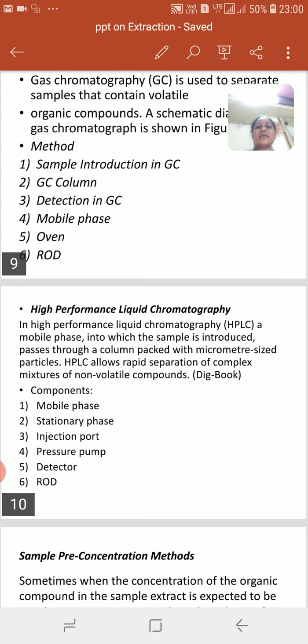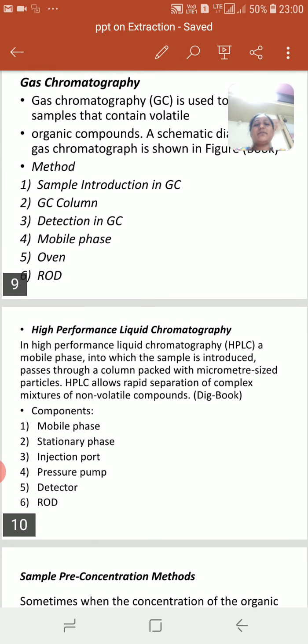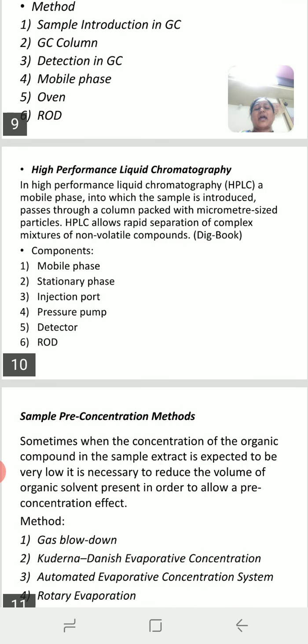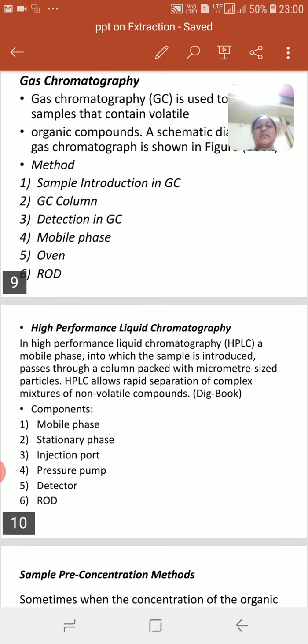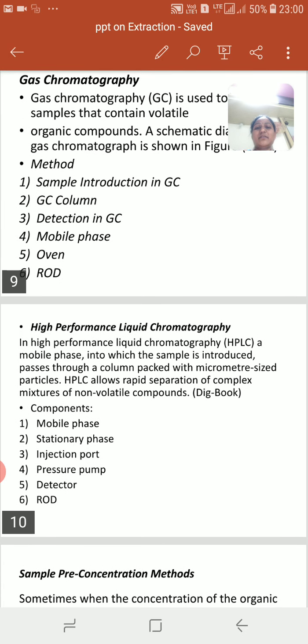What is the purpose of the HPLC? What is the purpose of the GC? In case of GC, according to the boiling point, the separation of the component takes place, whereas according to the polarity or the nature of the sample, the separation or the resolution of component takes place under the HPLC system. There are various parts of the GC and the HPLC, which are shown in this PPT.